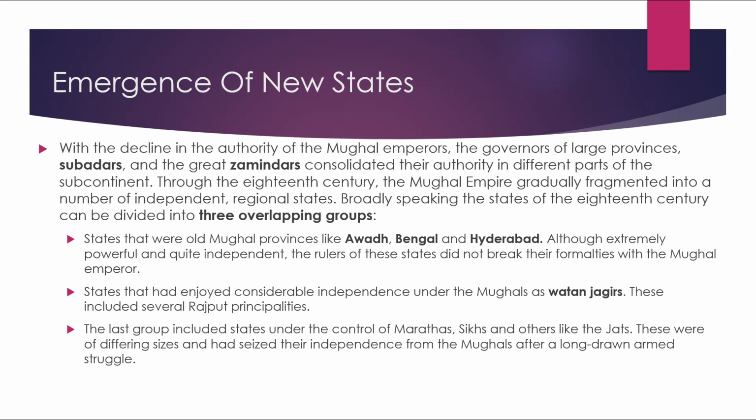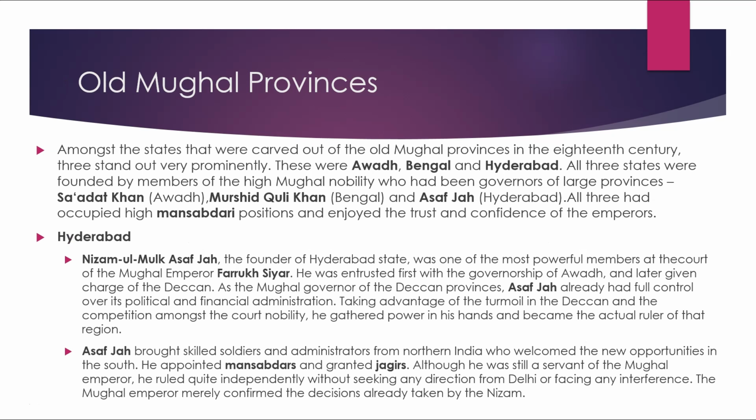These were of differing sizes and had seized their independence from the Mughals after a long drawn armed struggle. Old Mughal provinces. Among the states that were carved out of the Mughal provinces in the 18th century, three stand out very prominently. These were Awadh, Bengal, and Hyderabad. All three states were founded by the high Mughal nobility who had been governors of large provinces like Saadat Khan, Awadh; Murshid Quli Khan, Bengal; and Asaf Jah, Hyderabad.